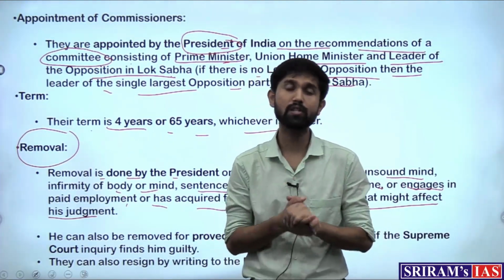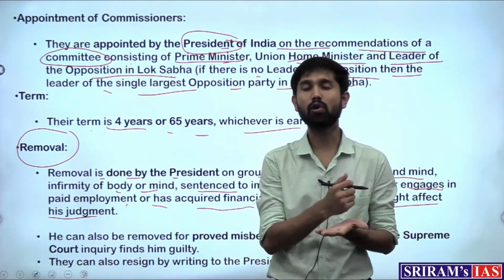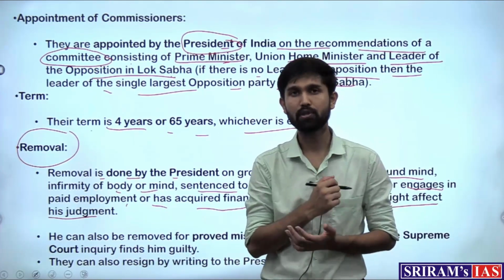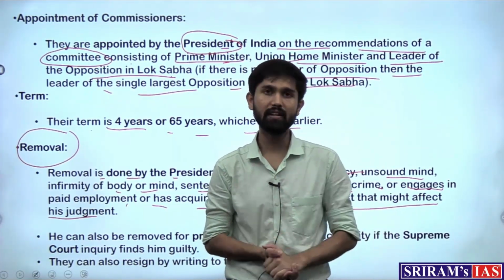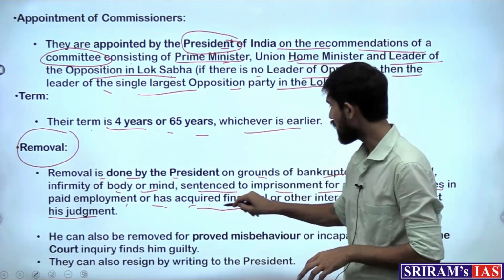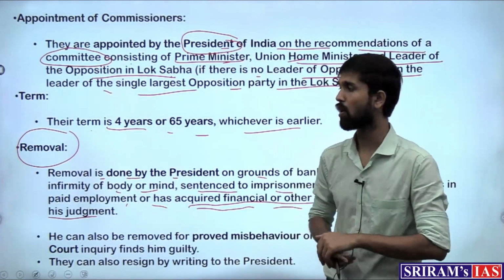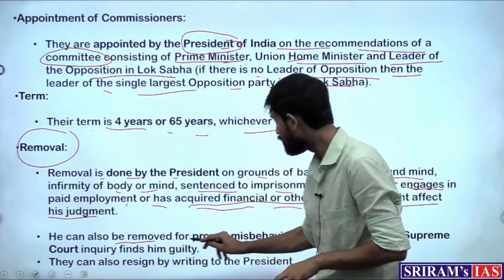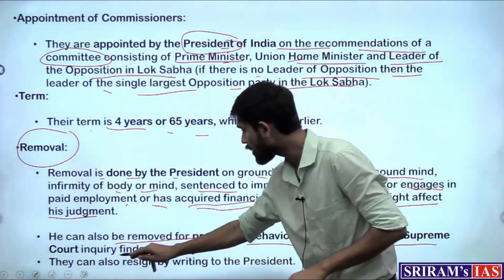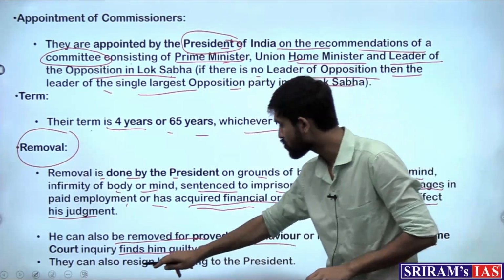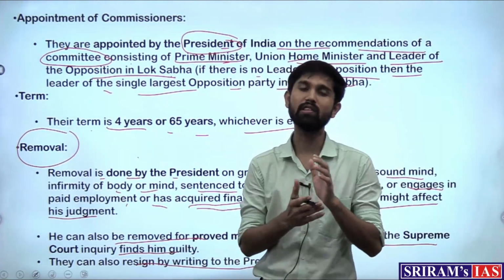The additional ground which is very specific for the Vigilance Commissioner is that he is the authority instituted to check corruption. But if there are any charges on the person himself of indulging in such acts, where he has acquired financial or other interests that might affect his judgment, even that can be a ground for his removal. And he can also be removed for proven misbehavior or incapacity if the Supreme Court inquiry finds him guilty, and they can also resign by writing to the President. So they can be removed by the President on these grounds, right?